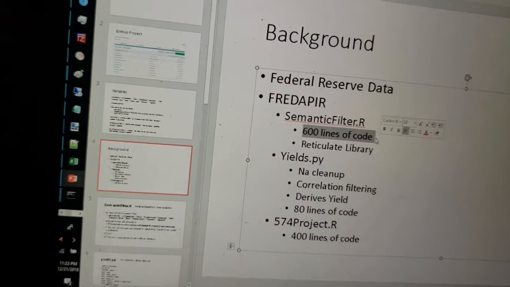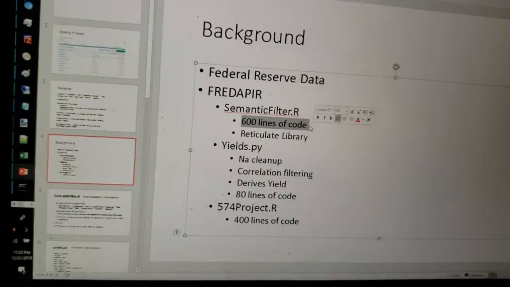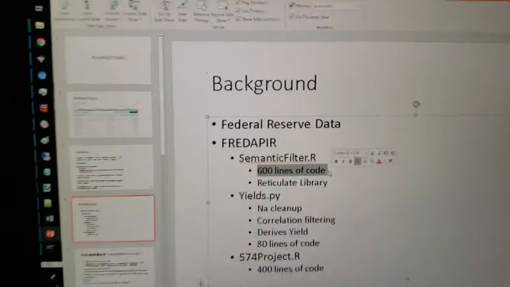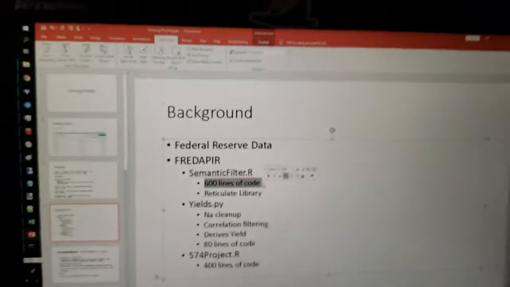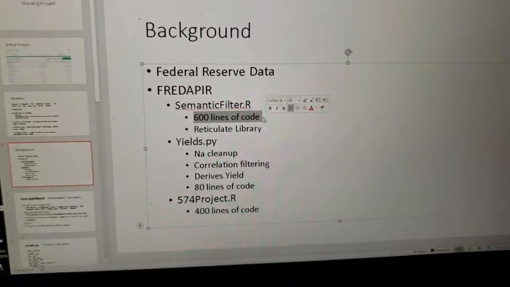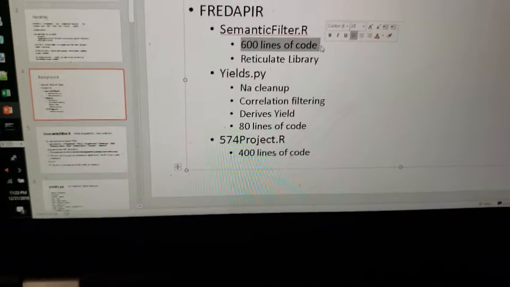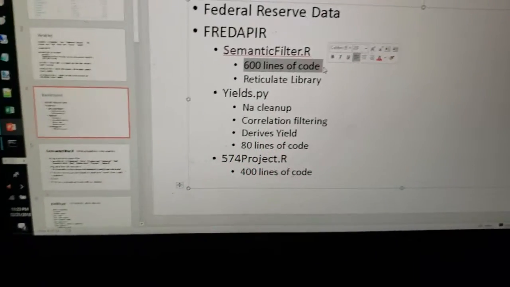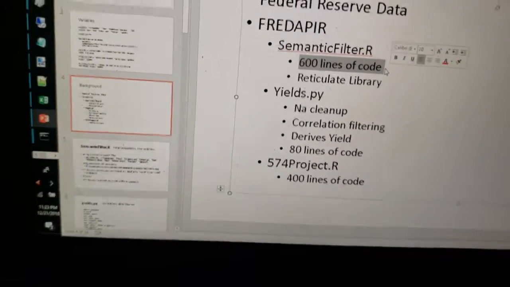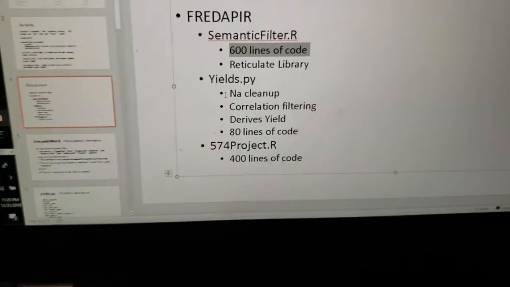And that's not good because if you later go in and detect NAs, you're not going to see them because now that value's filled in. And then if you're deriving yields, all of a sudden you have a bunch of zeros. You don't want a bunch of zeros in your data. It's going to throw your distributions off. So I had to do interpolation between the end values. I had to do some real hard thought on this R code. And I did it all in the past 2 weeks, but I took 2 weeks off pretty much. I've only worked the past 4 days in the past 2 weeks doing nothing but project work.